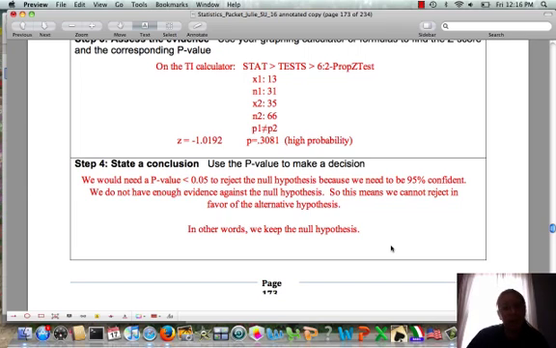So we're going to use the p-value to state our conclusion. We would need a p-value less than 0.05 to reject the null hypothesis because we need to be 95% confident. We do not have enough evidence against the null hypothesis, so this means we cannot reject in favor of the alternative hypothesis. In other words, we keep the null hypothesis. Notice we're not saying the null hypothesis is true, it's just there's enough likelihood that it could be true.